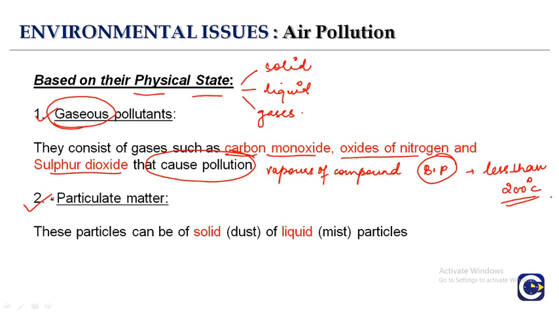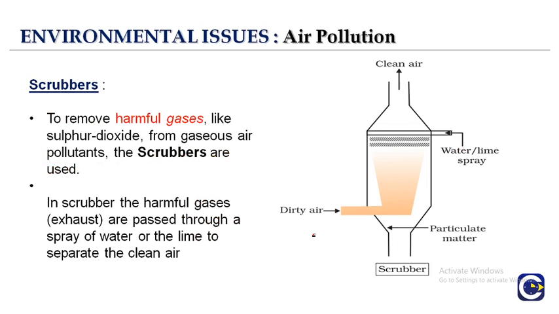Second is the particulate matter. It can be in the form of liquid and it can be in the form of solid. These particles can be solid, like the dust particles in the air. It can be in the form of liquid, like the mist particles in the air. So based on the physical state, they have been classified into gaseous pollutant and particulate pollutant. So these pollutants are causing a lot of pollution. So there should be some solution to remove the pollution and to remove the pollutants.